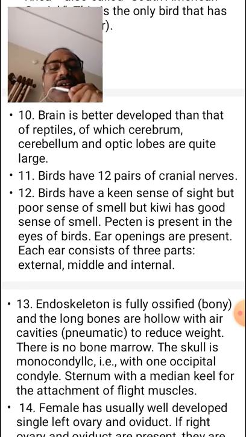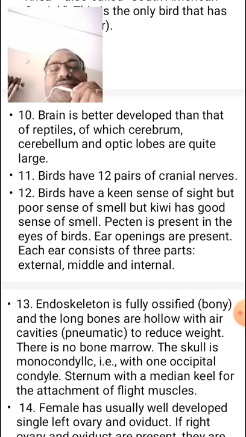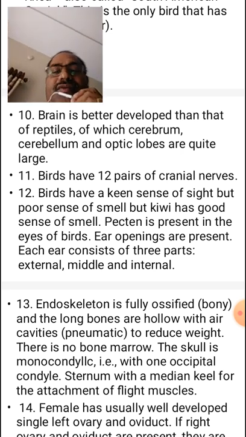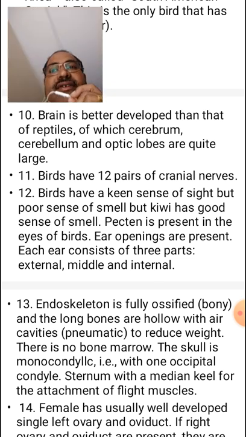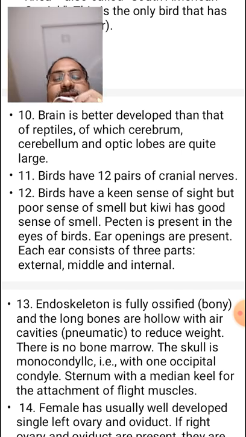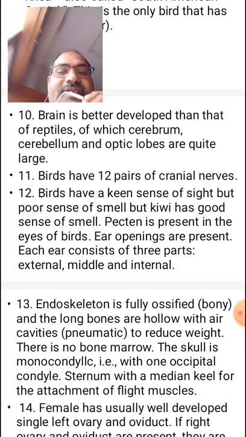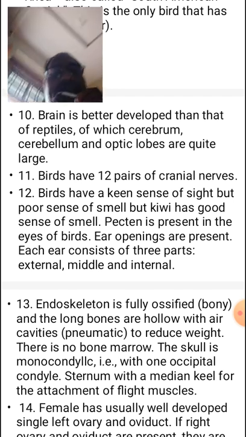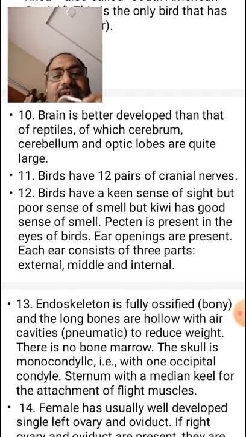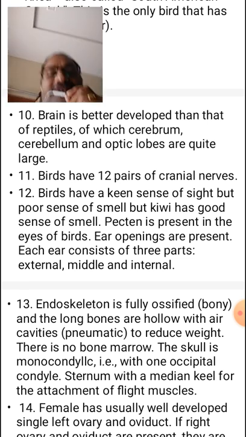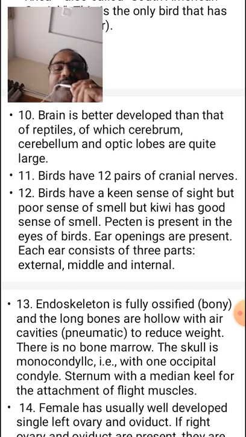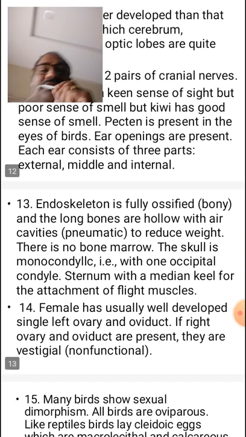And generally, the sense of sight is well developed, and the pecten is also present in the eyes of the birds. So pecten is a protecting organ during the flight in the eye. The ear openings are present. Each ear consists of three parts: external, middle, and internal ear.